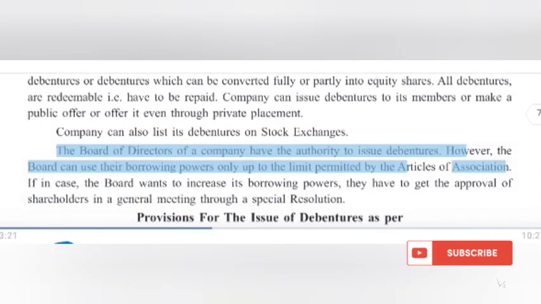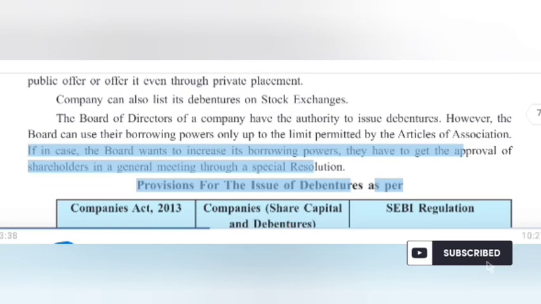The board of directors of a company has the authority to issue debentures. However, the board can use its borrowing powers only up to the limit permitted by the Articles of Association. If the board wants to increase its borrowing powers, it has to get the approval of shareholders in a general meeting through a special resolution.